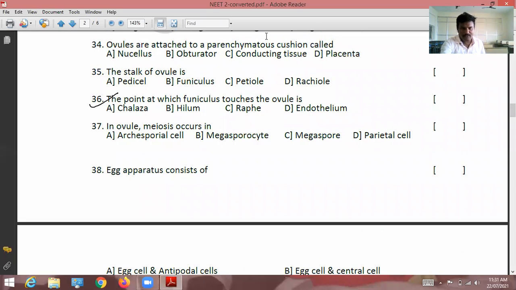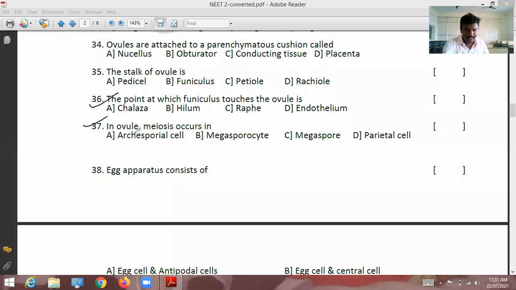In the ovule, meiosis occurs in the archisporial cell? The archisporial cell and meiosis are not related. Megasporocyte.